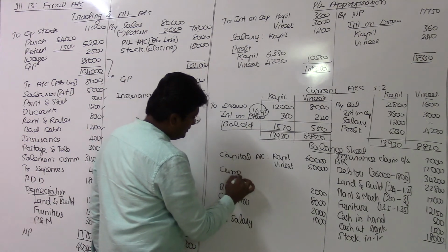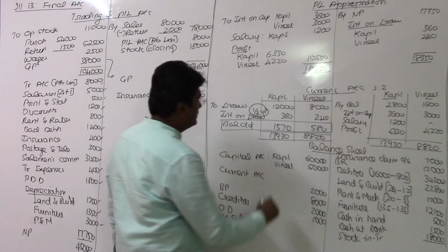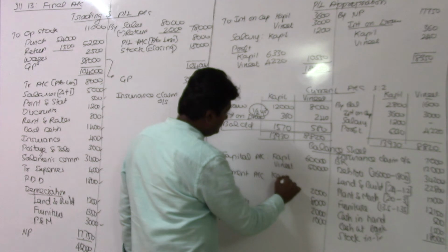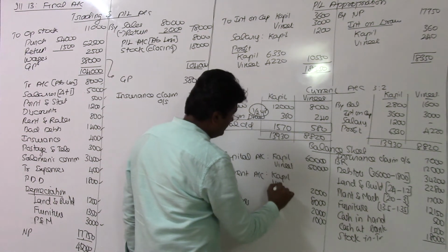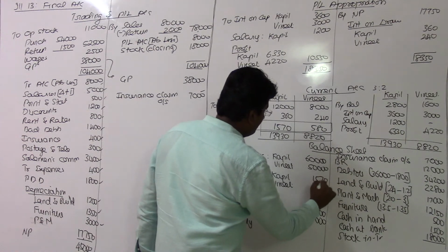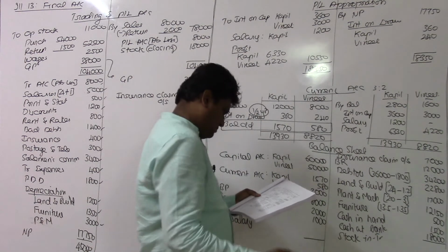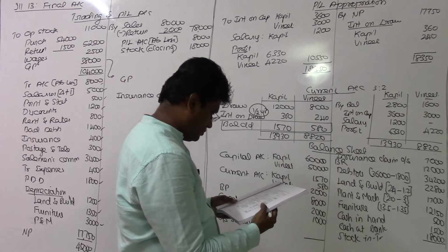A current account may sometimes have a debit balance. If it is a debit balance, it should be posted on the asset side. So Kapil and Vineet, the values being 1,570 and 580.